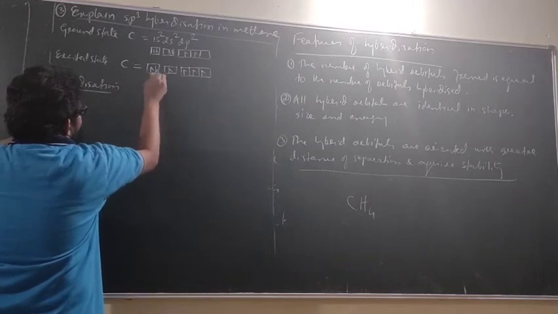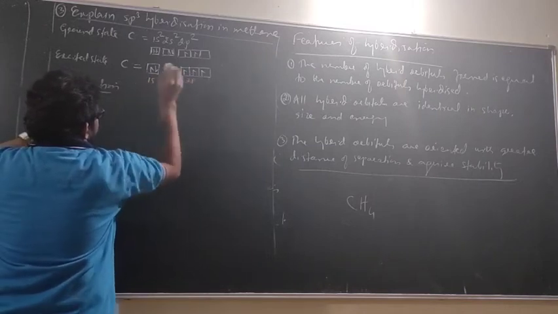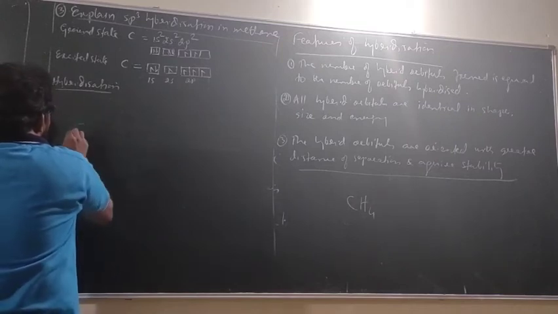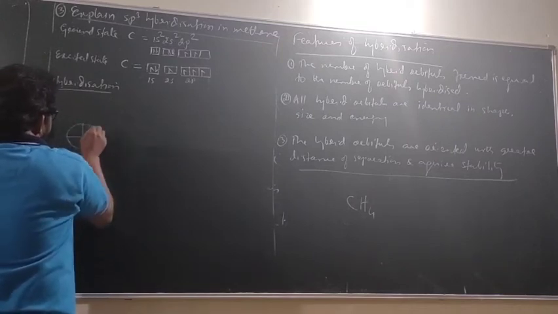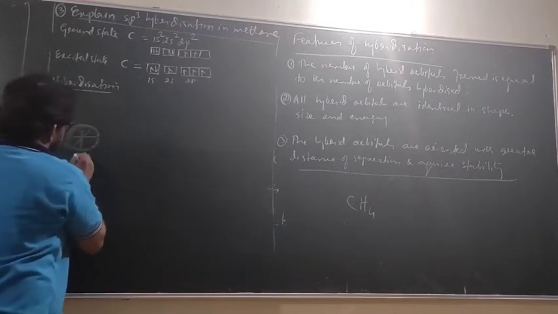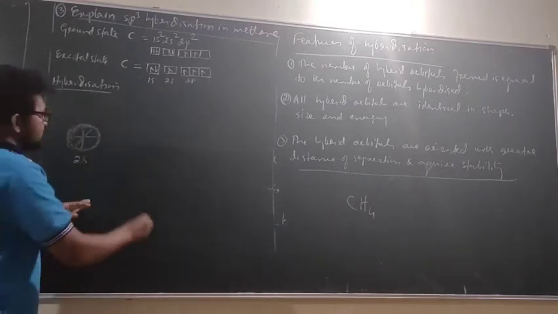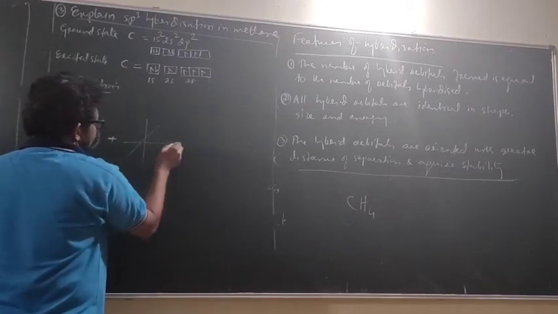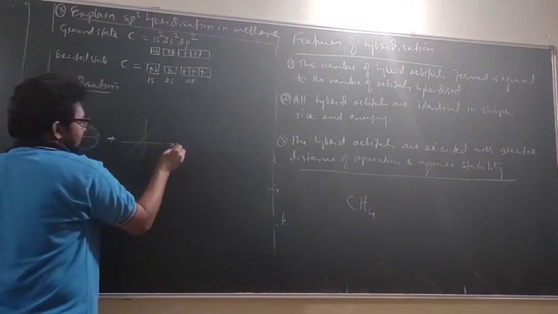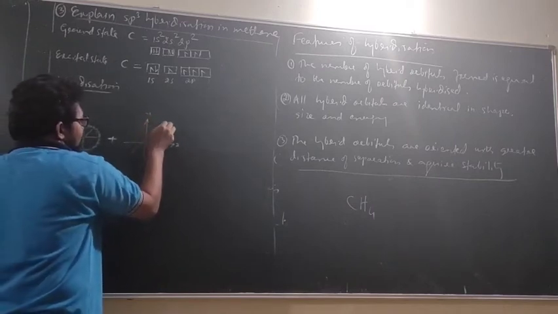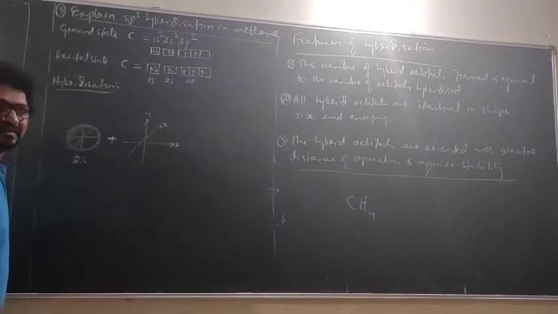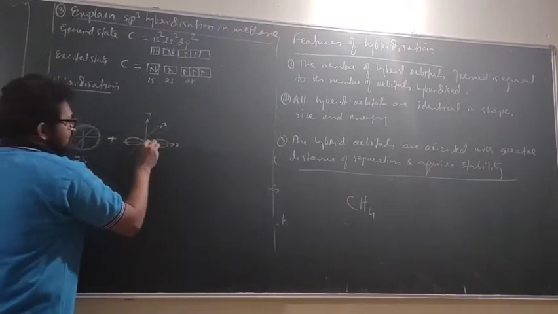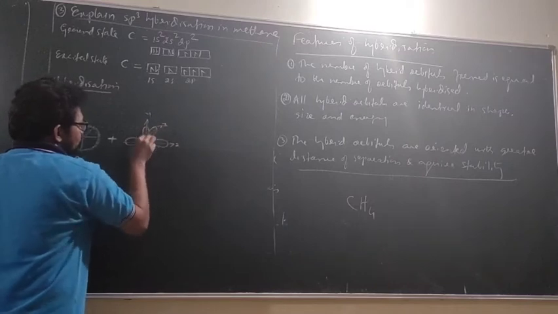This is 1s, it will not participate. 2s and 2p. Look here, this is a spherically symmetrical orbital. What is this orbital? 2s. Plus, I'll write the xy. This we have taken as z axis, correct? This is y axis and this is x axis. Correct? Now what is this orbital? 2pz, 2py, 2px.